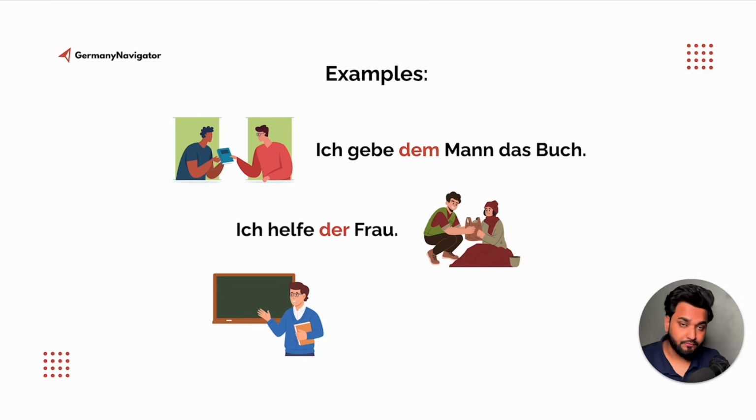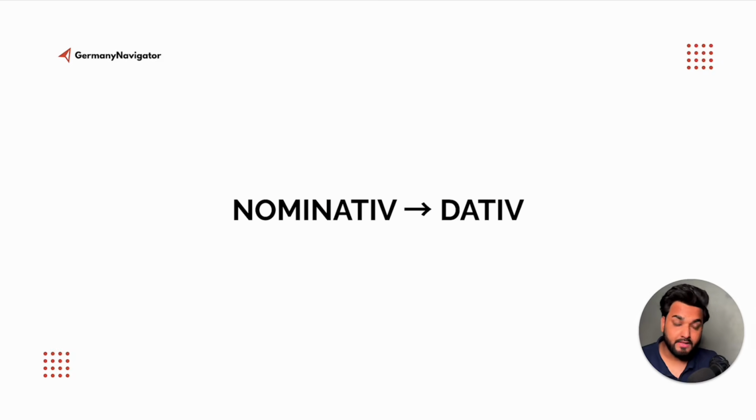I help the woman. So that's why it's dative. Then we have: Ich danke dem Lehrer. I'm giving thanks, or I'm thanking the teacher. So whom do I thank? I'm thanking the teacher. Now let's see the transformation from nominative to dative.